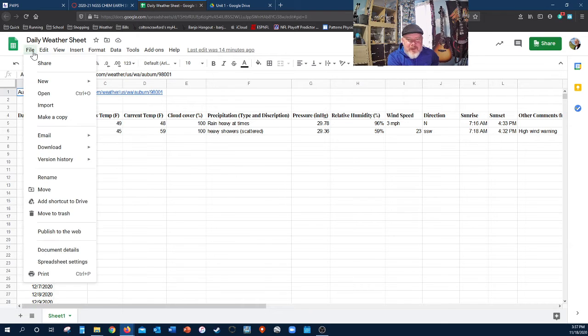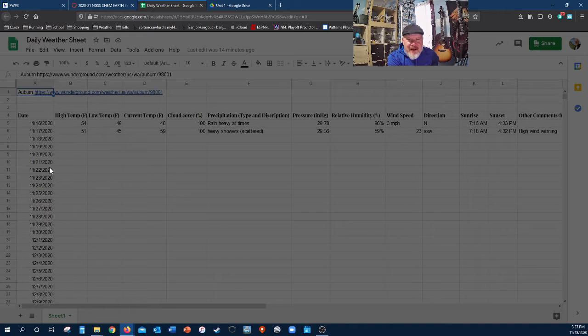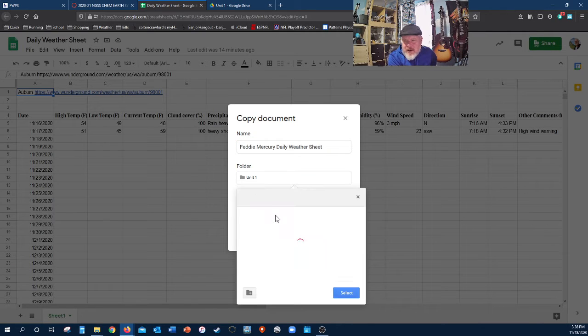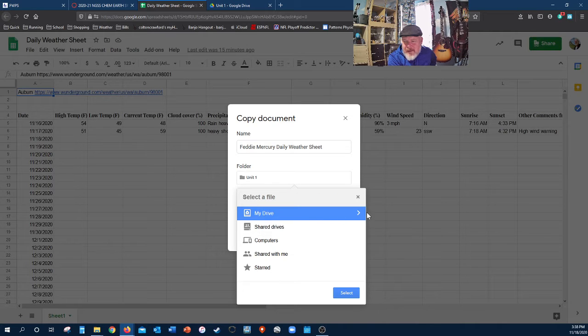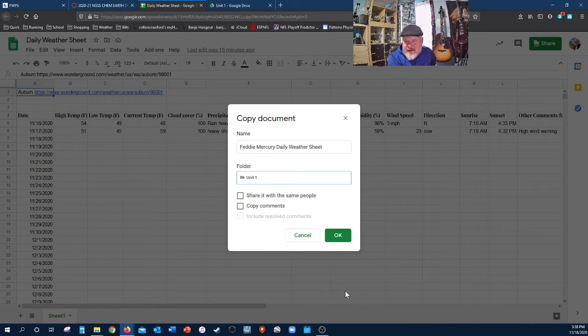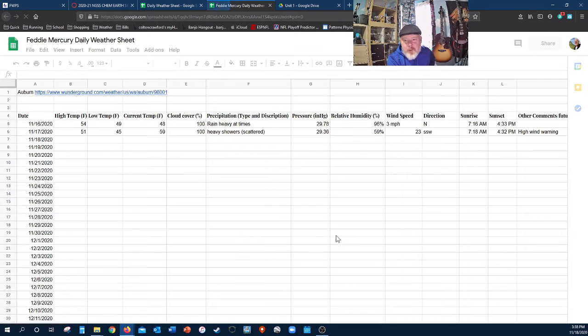But first things first, let's go to File, Make a Copy. Okay, right here where it says Copy of, remember, get rid of that. There we go. Name it after yourself. My imaginary student from now on is going to be Freddie Mercury. Make sure it's in the right folder, which it wasn't for me. So My Drive, CoE, NGSS CoE, Unit 1, and then Select. So the daily weather sheet for Freddie Mercury is going to be in here. And now I know where to look for it for you when you get done with it.